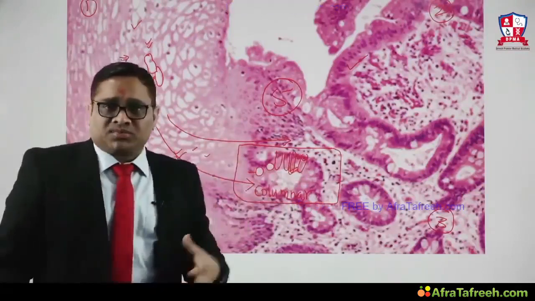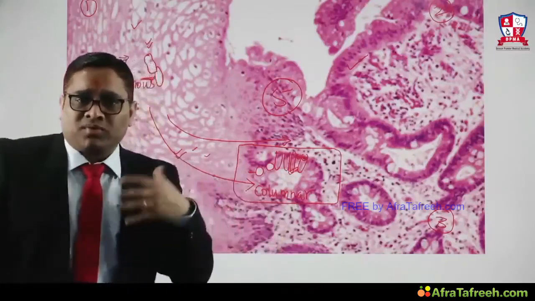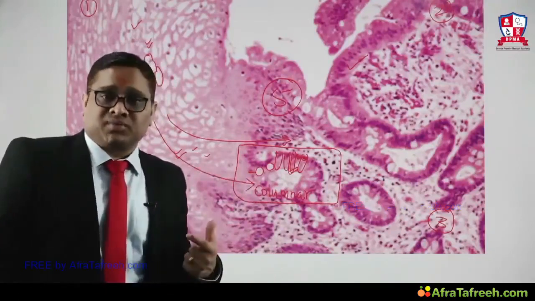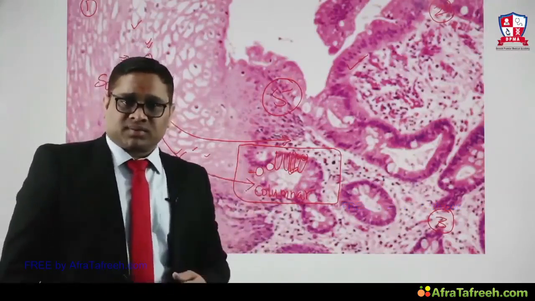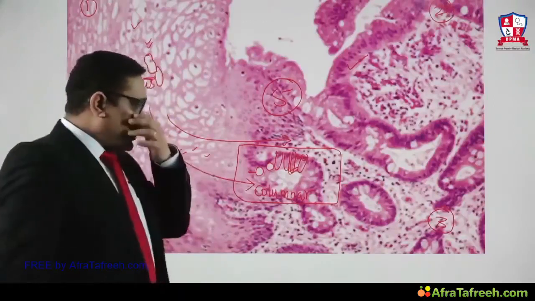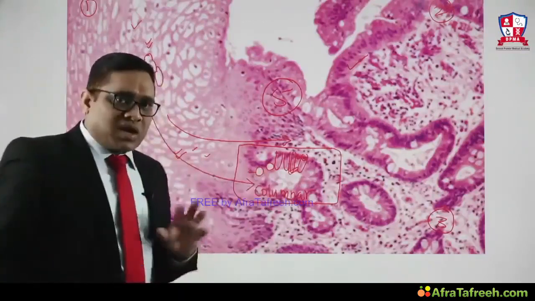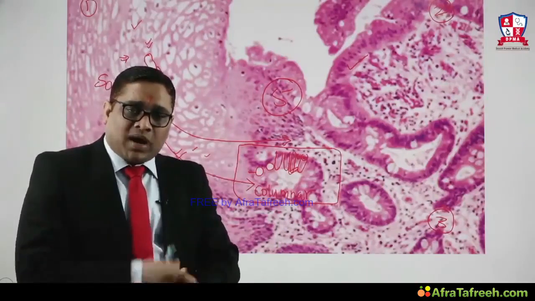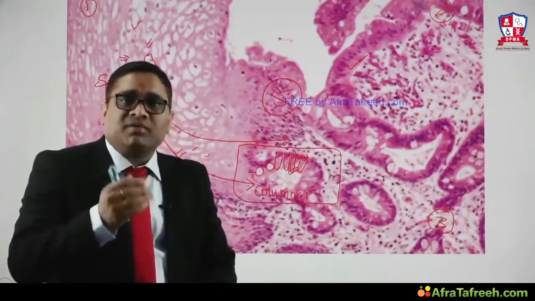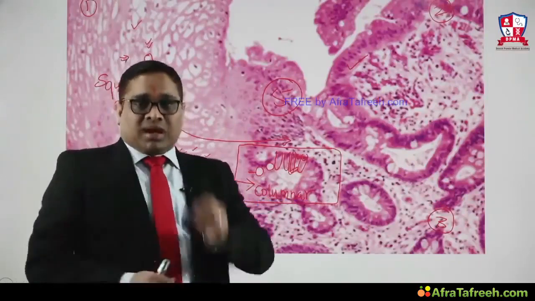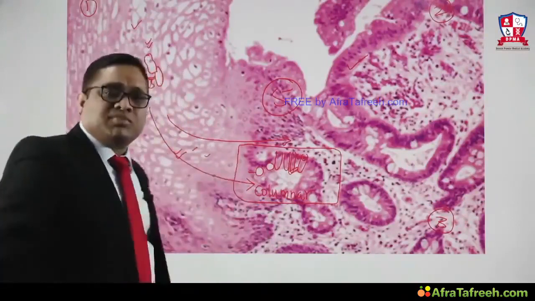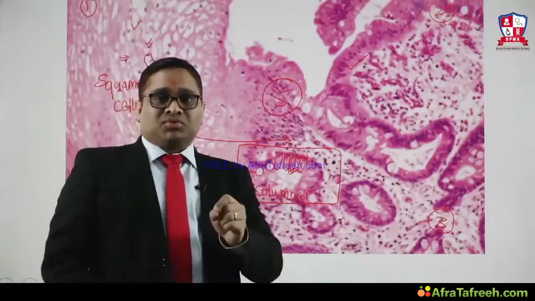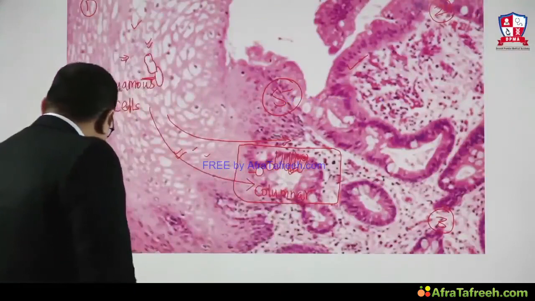And whenever we come across this kind of biopsy, what will be the thought process going in a pathologist's mind? It's a Barrett's esophagus, and it can be a future risk for adenocarcinoma of the esophagus, right? Now the question comes to our mind, this goblet cell which we are looking at here, how are we going to identify it as a goblet cell? To identify goblet cells, we need a special stain, Alcian blue stain, and in Alcian blue stain, this goblet mucin will turn blue. As you can see, the name is Alcian blue. So in Alcian blue stain, goblet cells will stand out as blue.